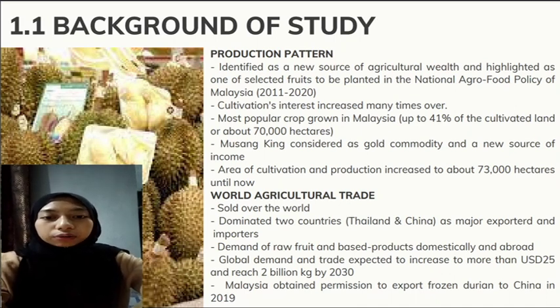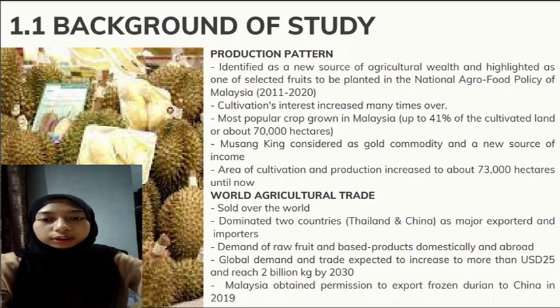The interest in durian cultivation has increased many times over, and it is the most popular crop grown in Malaysia, about 70,000 hectares, and increasing until now. Not just that, the Musang King type was considered a gold commodity and a new source of income.